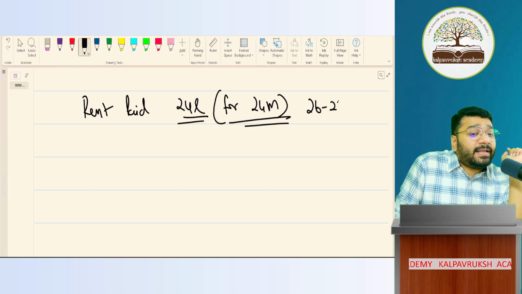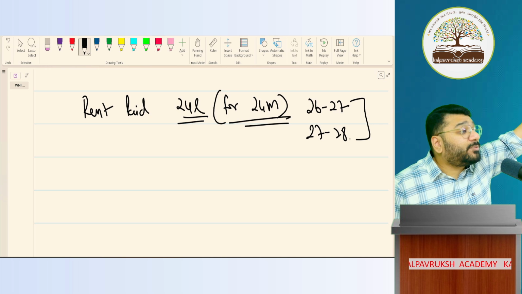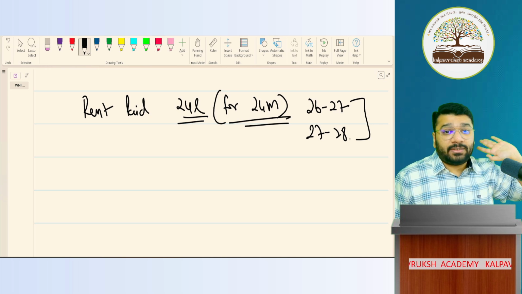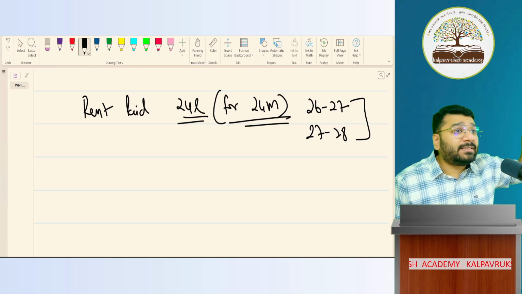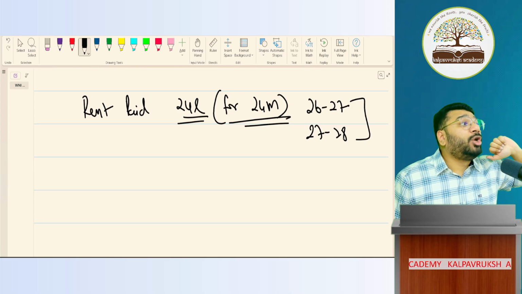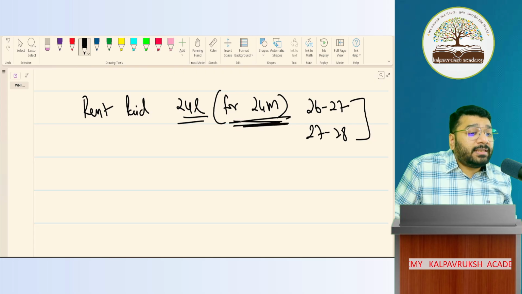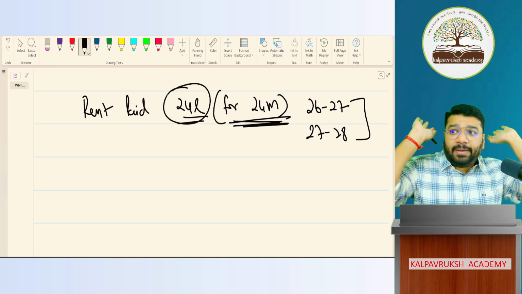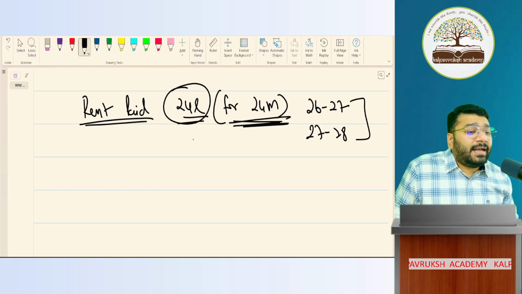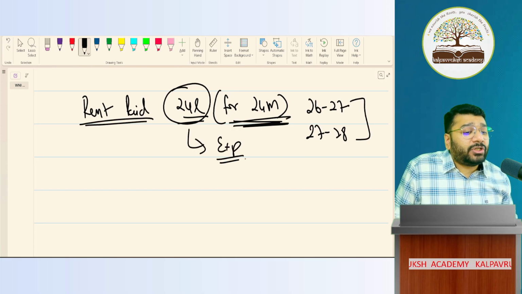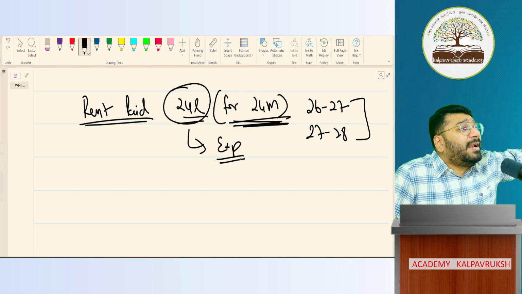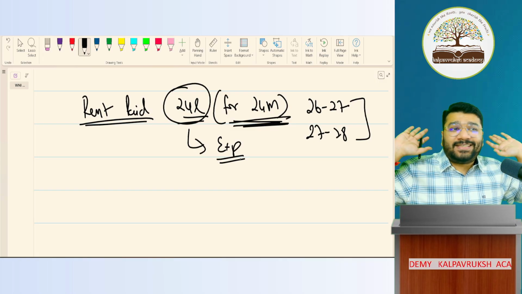I paid rent for 26, 27 and 27, 28 both put together. 26, 27 financial year, how many months? 12 months. 27, 28 financial year, how many months? 12 months. Both put together, 24 months. So for 24 months, today, 24 lakh paid. So can I take the full 24 lakh as expenditure? Because the moment I said rent paid, everybody said expenditure.